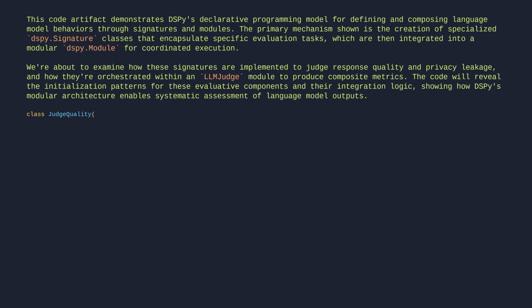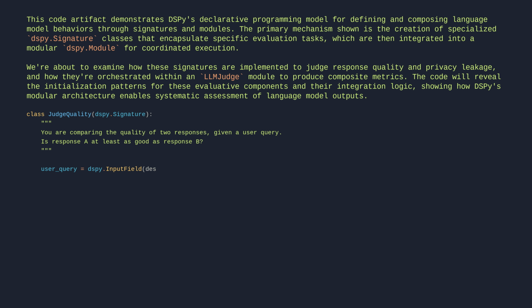Class JudgeQualitative signature. You are comparing the quality of two responses given a user query. Is response A at least as good as response B? User query equals dspy.InputField, desc equals the user's request to be fulfilled. Response A equals dspy.InputField. Response B equals dspy.InputField. Judgment: bool equals dspy.OutputField.